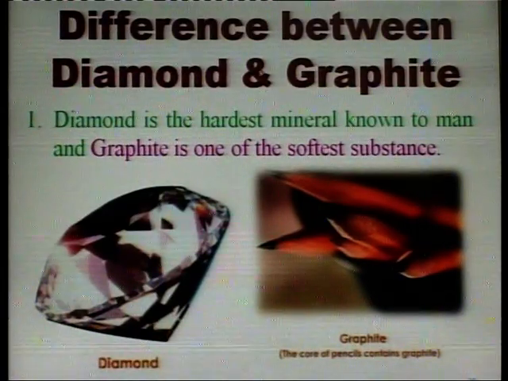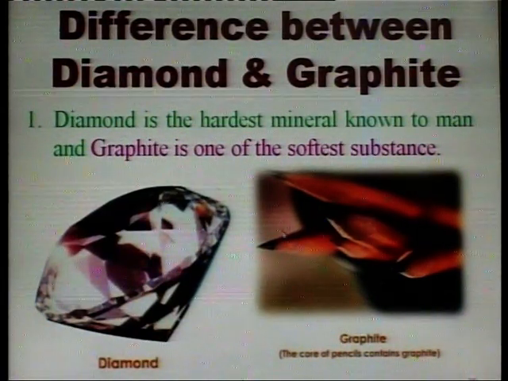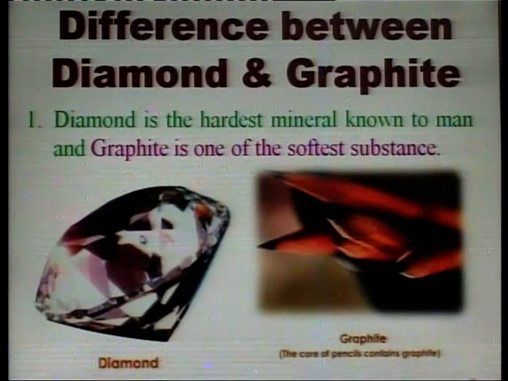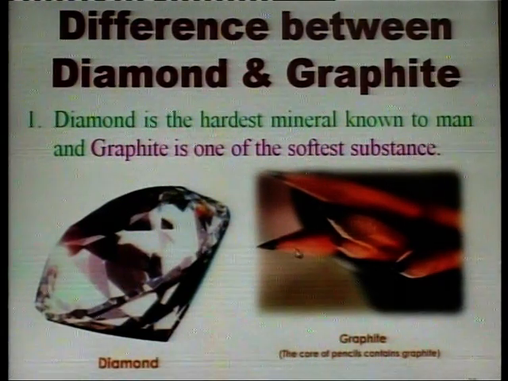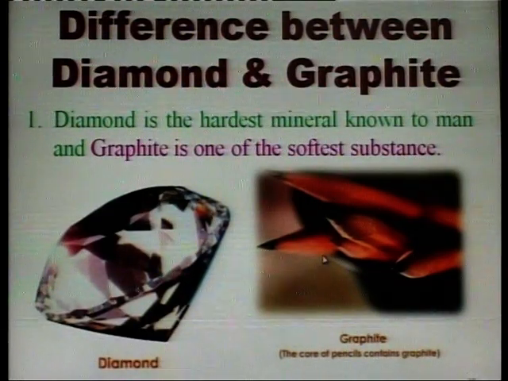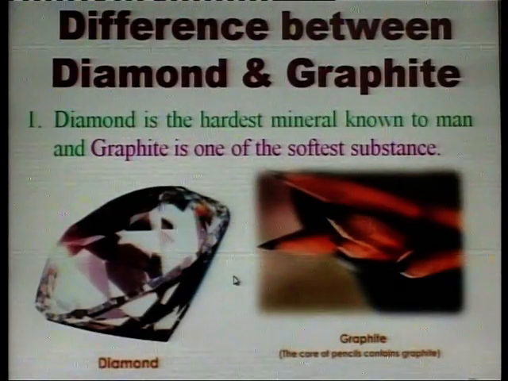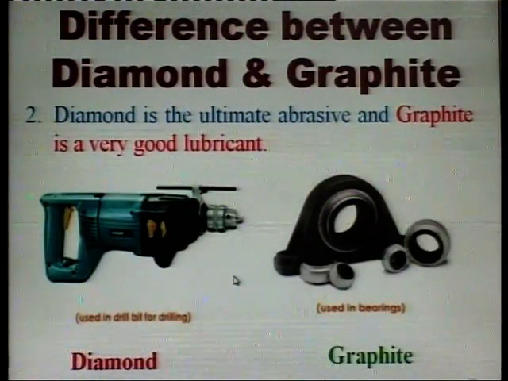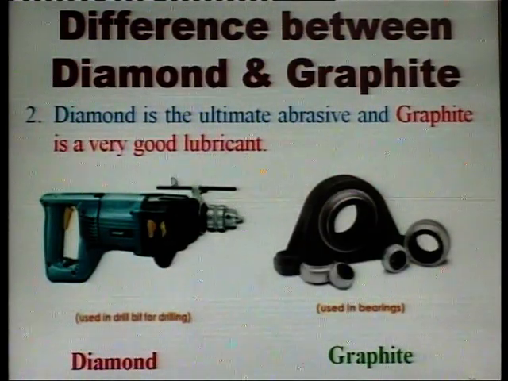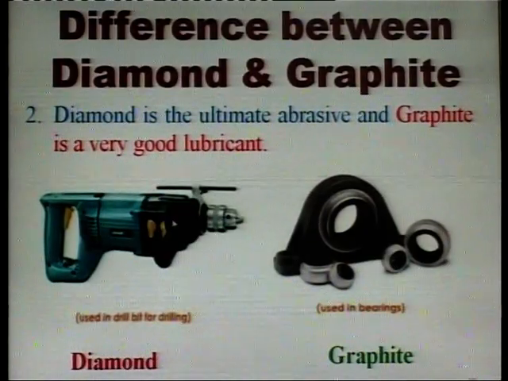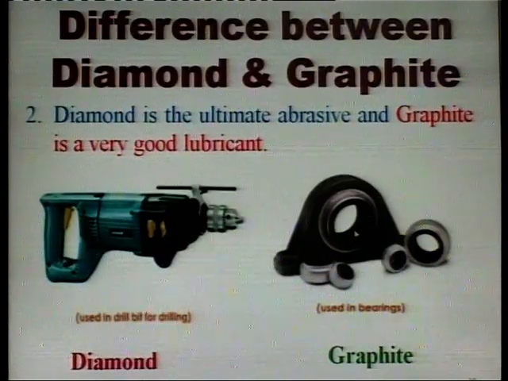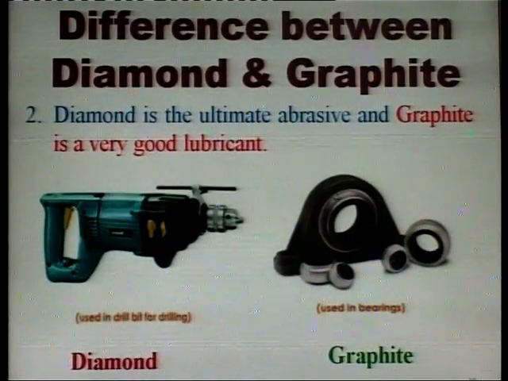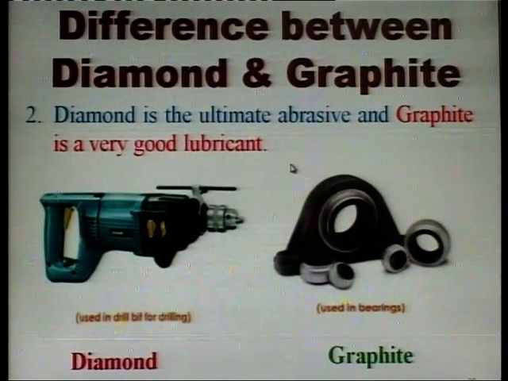Difference between diamond and graphite. Diamond is the hardest mineral known to man. Graphite is one of the softest substances. Diamond is the ultimate abrasive and graphite is a very good lubricant.